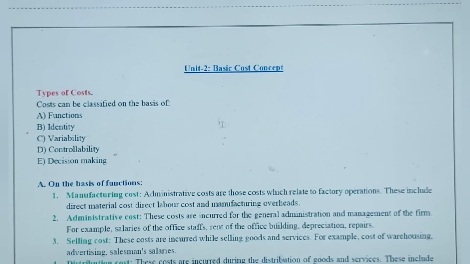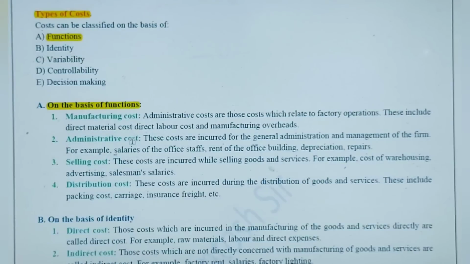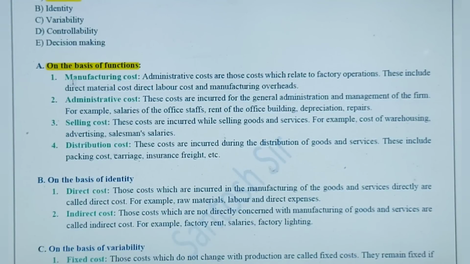Okay, let's move on to unit 2, basic cost concepts, and in this chapter you should know the different types of cost. We can classify cost on the basis of 5 important categories. The first one is on the basis of functions. On the basis of functions we can divide the cost into 4 types.